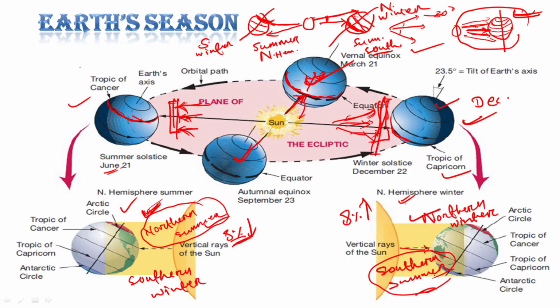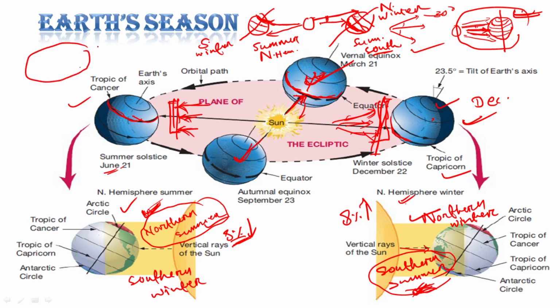That means the northern summer is less intense as compared to the southern summer, because when it is summer season in the southern hemisphere, the earth is nearest to sun.